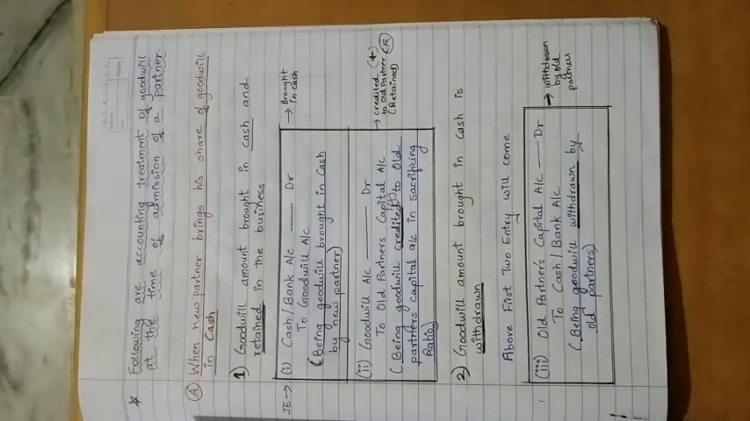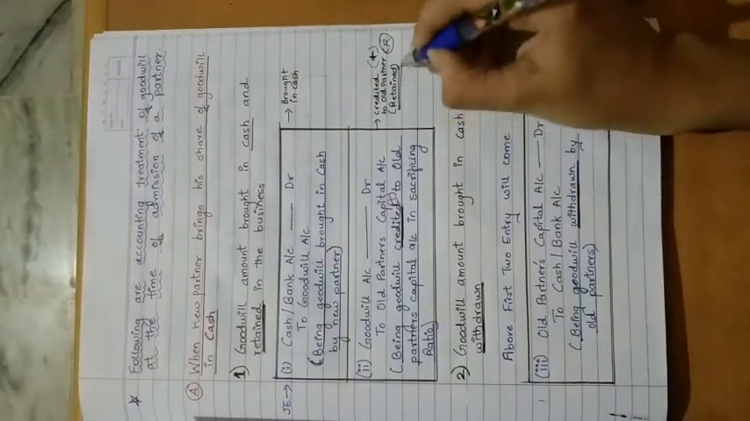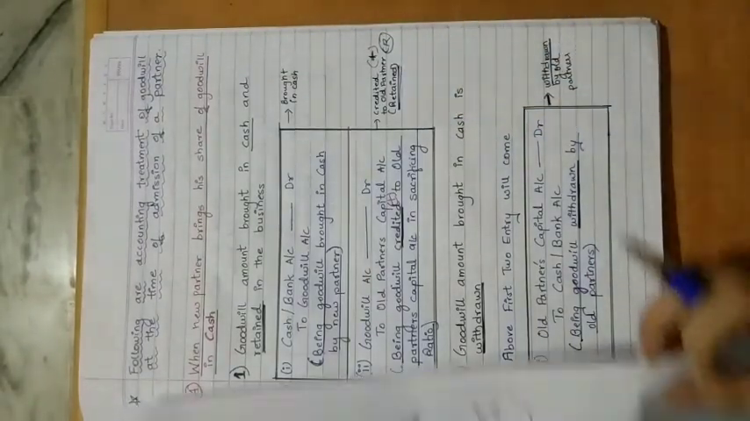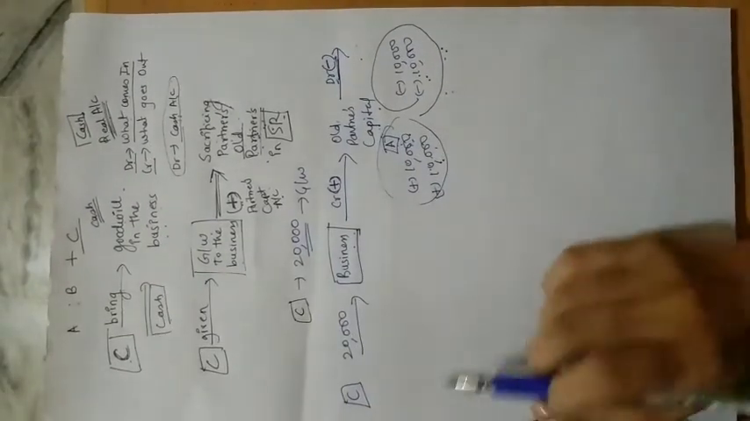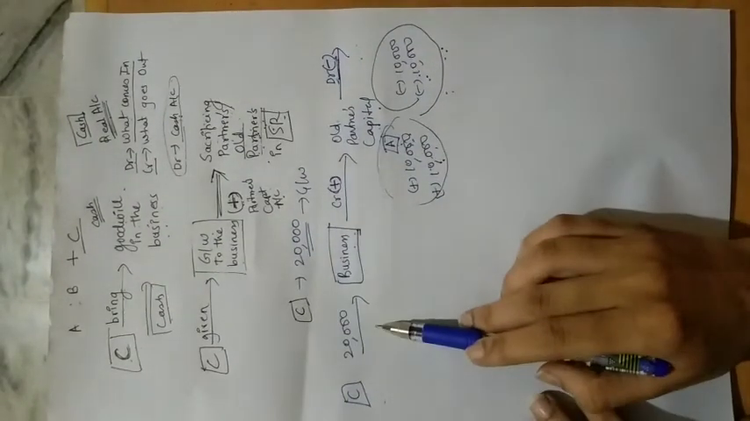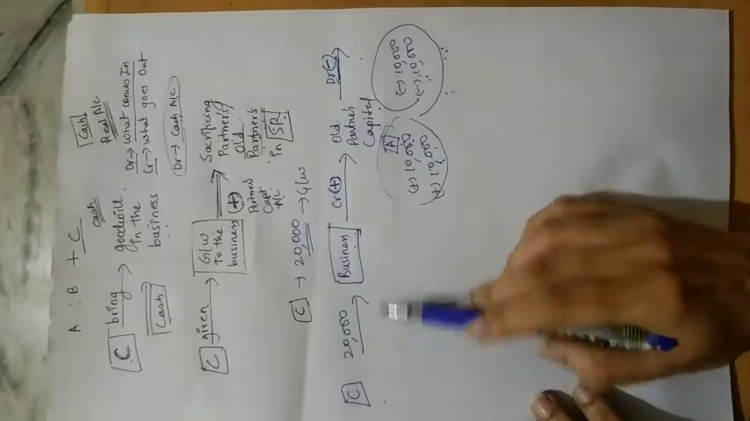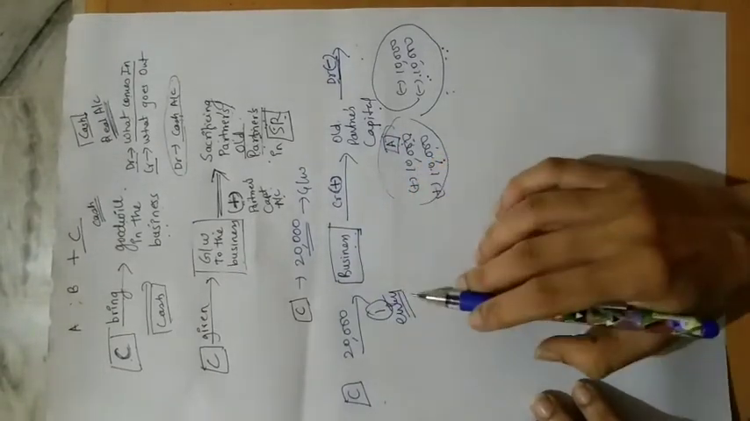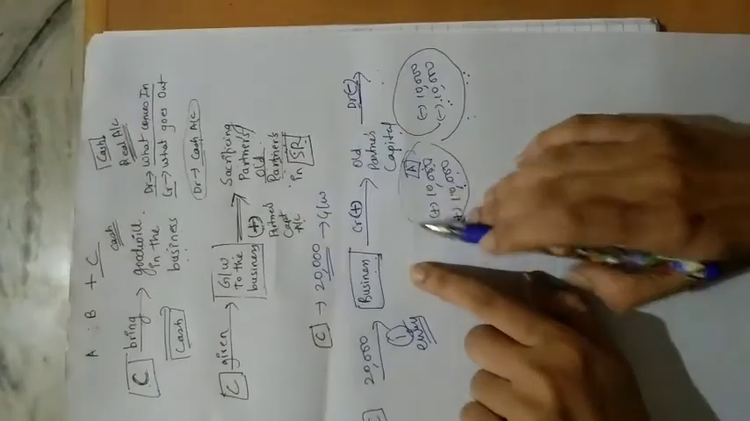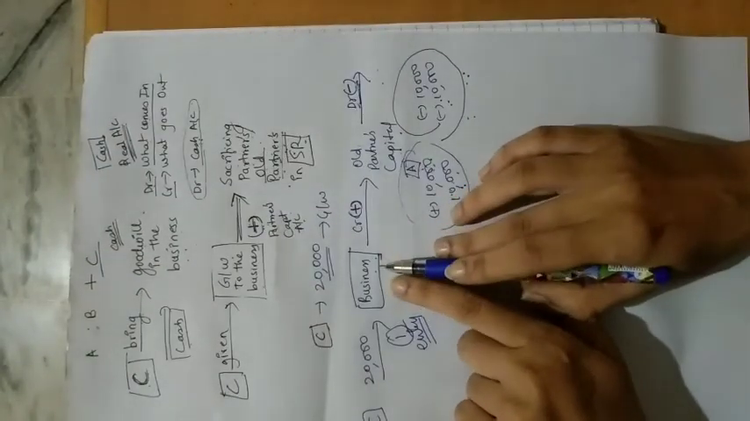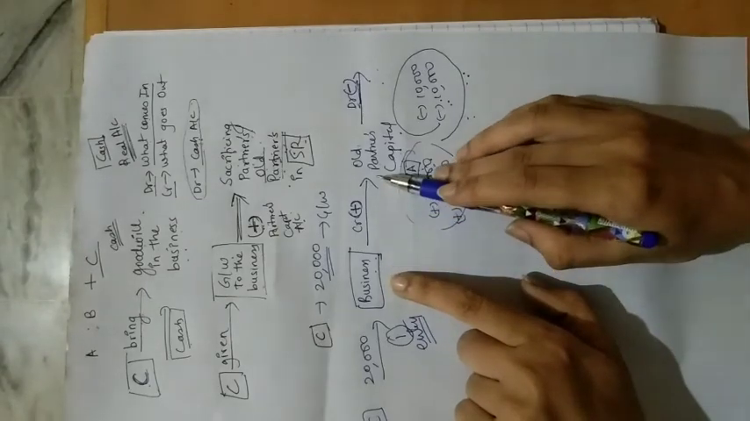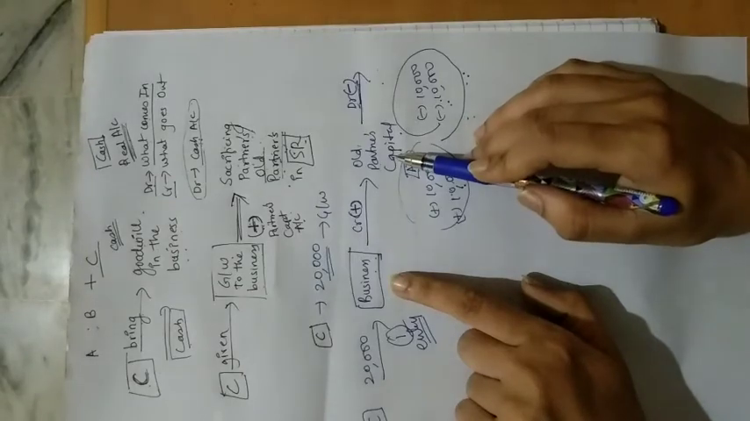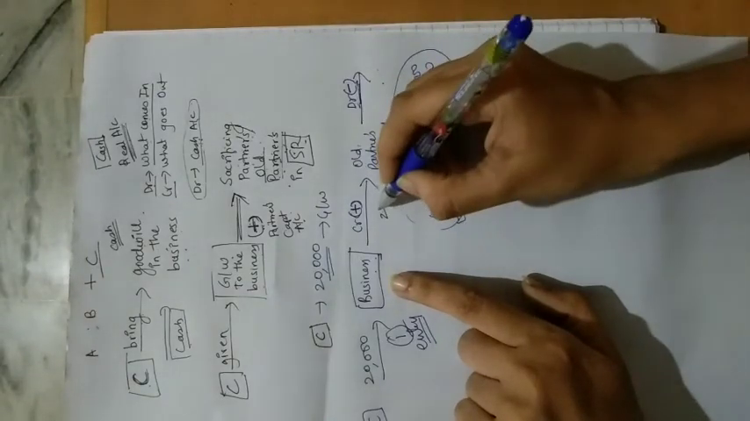Now you will have to focus on two words here, students. One is retained and another is withdrawal. Now what does retain mean? Retain means C brings 20,000 as goodwill in the business. So for this, the first entry will definitely come. Then the second entry is when the business gives that amount, which is brought as goodwill, to the old partners in the sacrificing ratio. So this entry will also come.